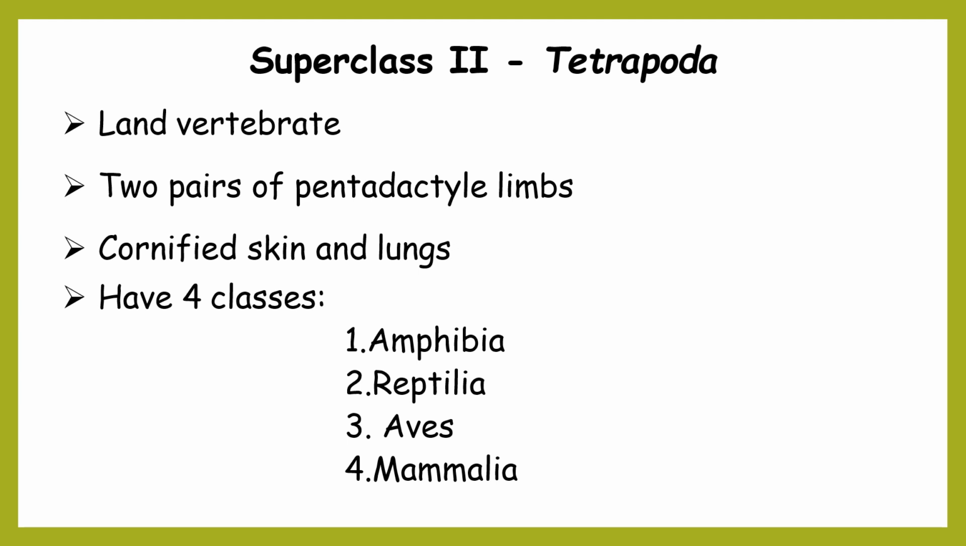The class Amphibia includes the animals which can live both in water and on land. That is what amphi means, both. Second is Reptilia. These are the first formed fully land vertebrates on earth. Third is Aves, which exhibit an aerial mode of movement, that means they fly. And fourth one is class Mammalia.